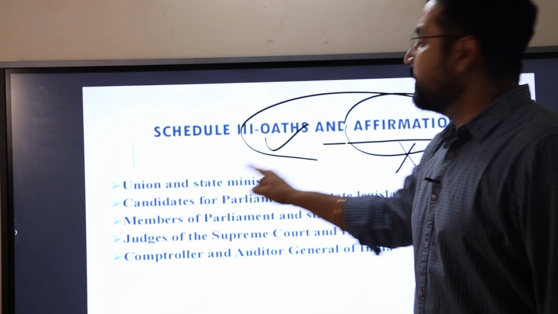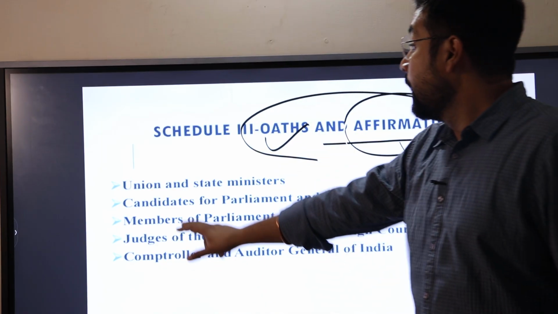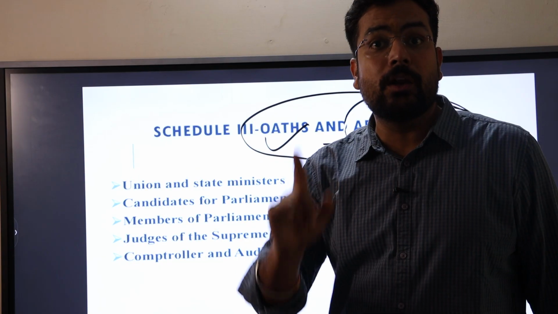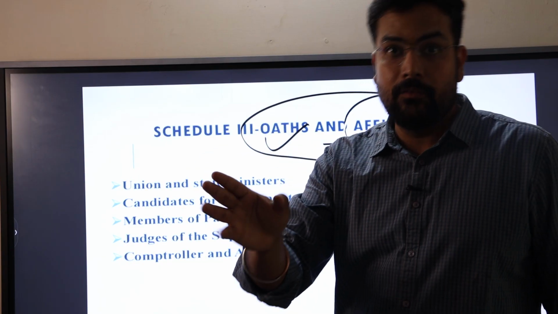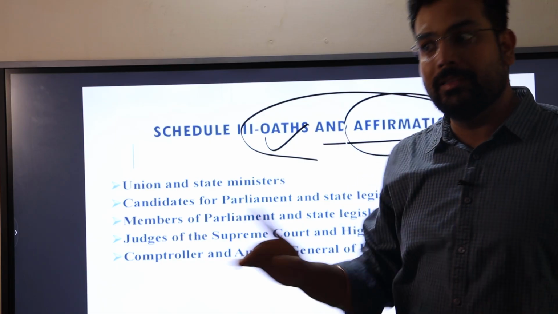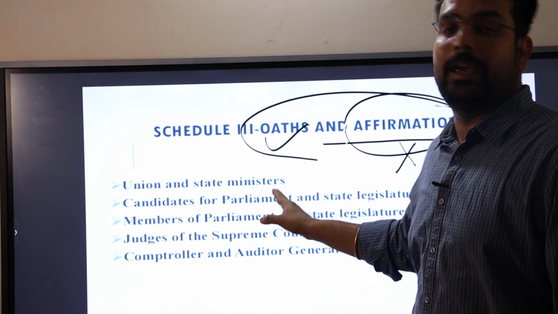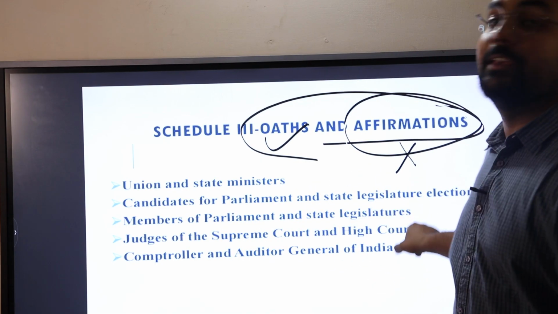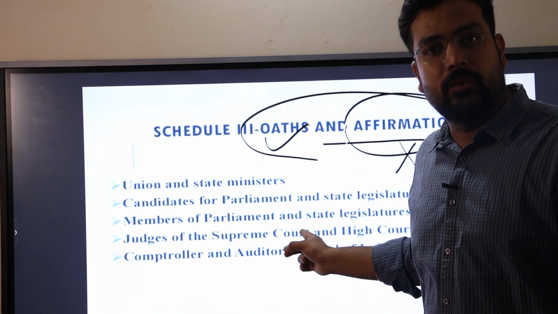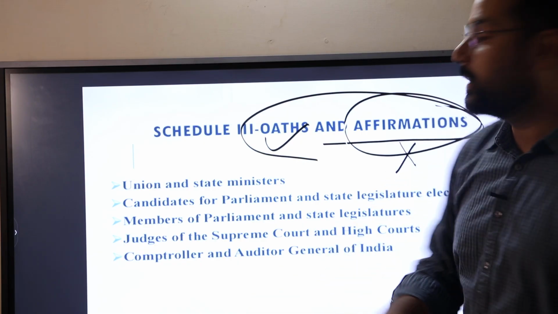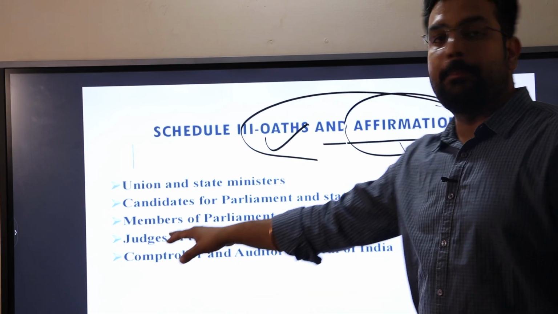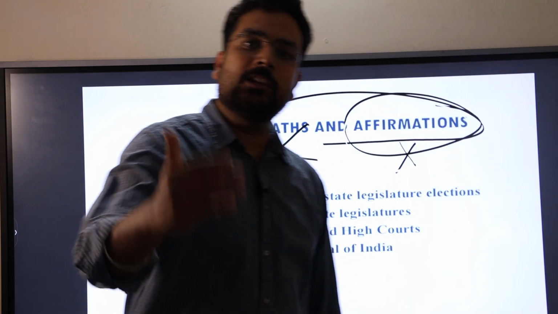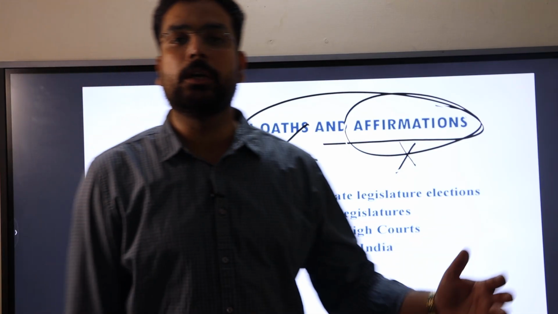For the union and state ministers, they have to take oath. Candidates for the parliament and state legislature, these are those candidates who are going to contest the election. There is no result whether they pass or fail, but ultimately they have to take the oath before they contest the election. Next one, members of the parliament and the state legislature. Now they won the election and became the members. Then too they have to take oath. So these are the 3 things. Apart from that, there are judges of the High Court and Supreme Court, and the last but not the least, it would be the Comptroller and Auditor General.